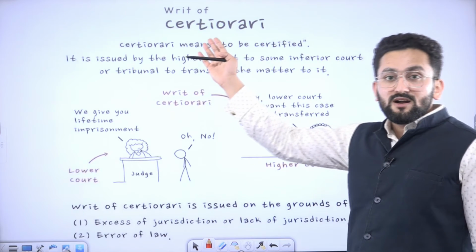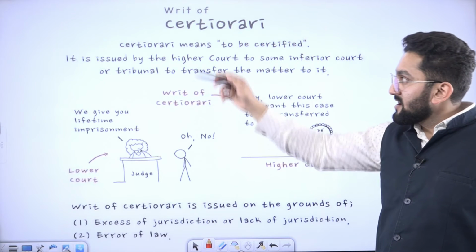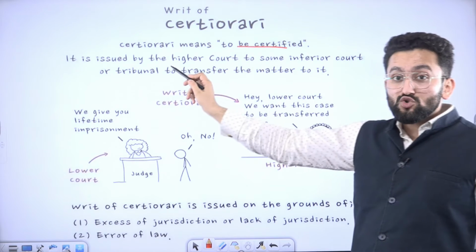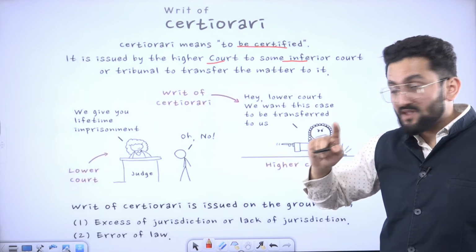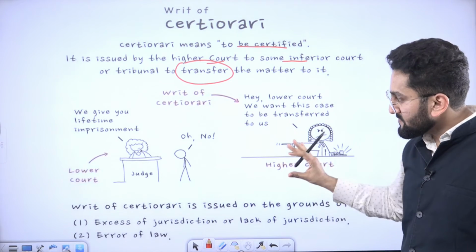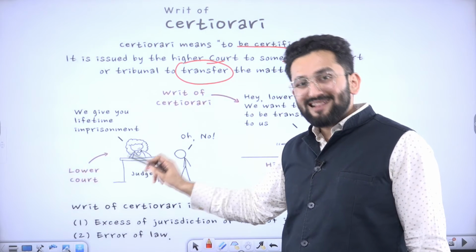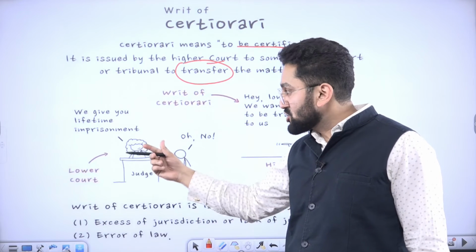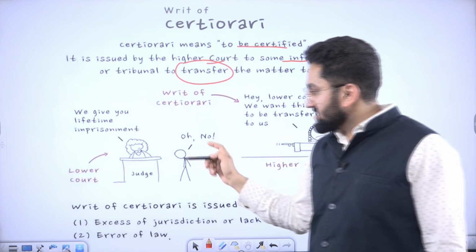Now, writ of certiorari. It means to certify, to be certified. It is issued by a higher court to some inferior court, and please remember, the word transfer is used here. Take an example. This is a lower court, and this lower court has issued a judgment: we give you life imprisonment.